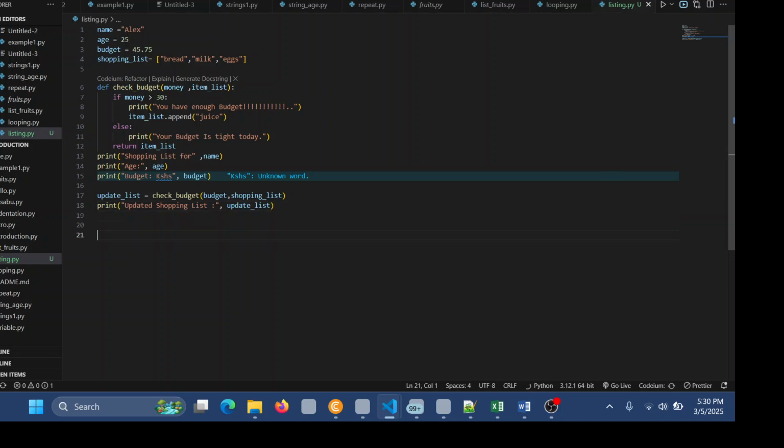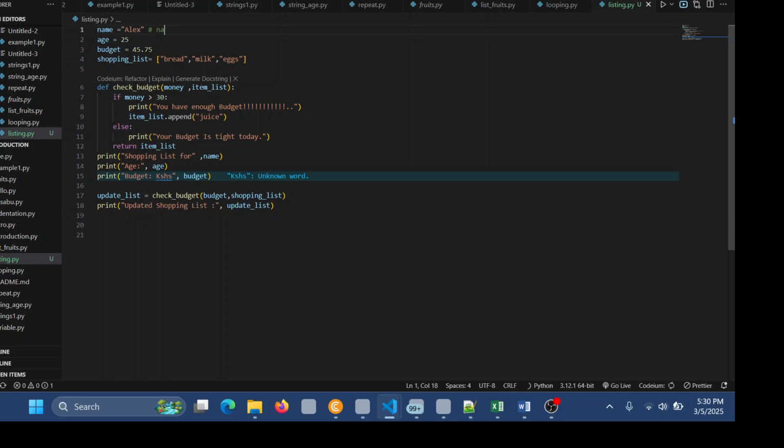Let me explain one point after another. Today I will explain it by just having comments here. There's a comment. So this is a variable.